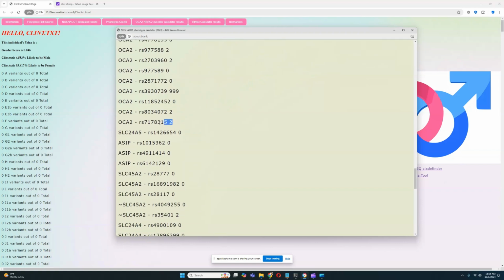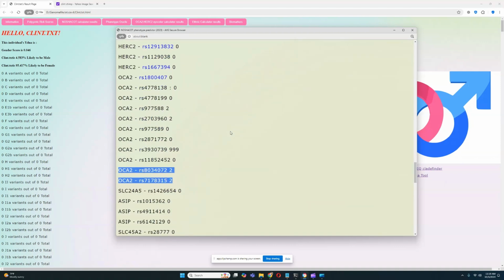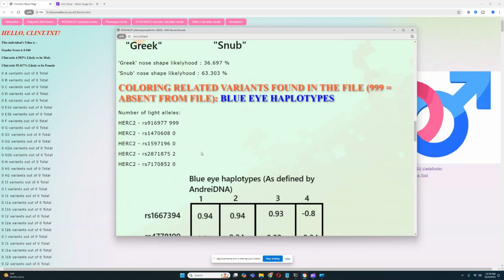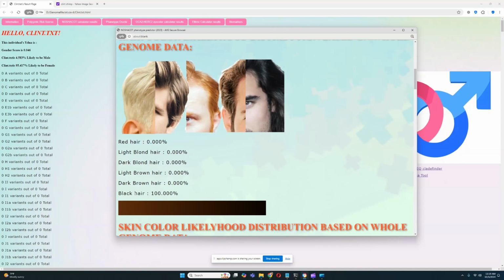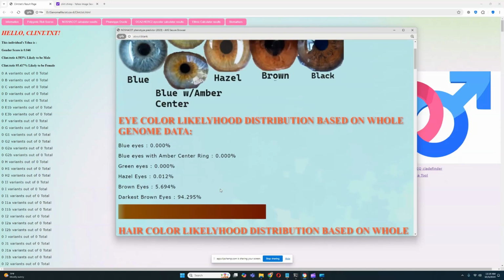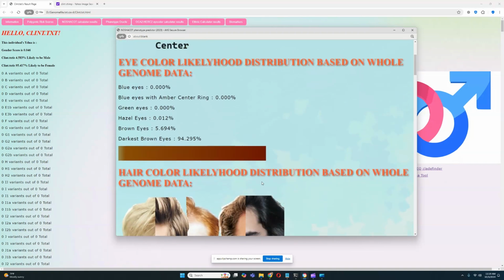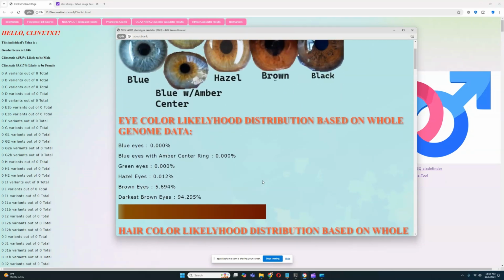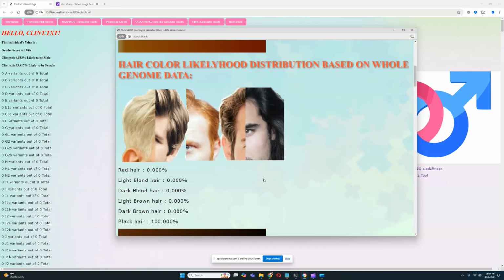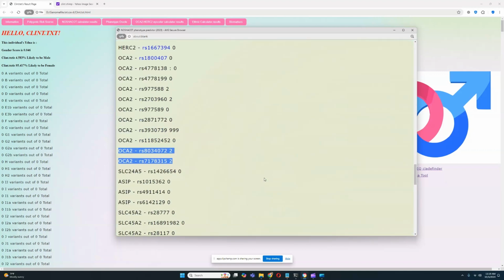They do have light color variants in these two variations of OCA2, and these contribute to light pigmentation of eyes, hair, and skin in humans quite significantly. These are pretty significant variations. But despite having two light color variants in these two variations, they still score 100% odds for black hair and 94% odds for dark brown eyes. So despite having these two genotypes, they still score very high odds for dark brown eyes. They're still very dark.